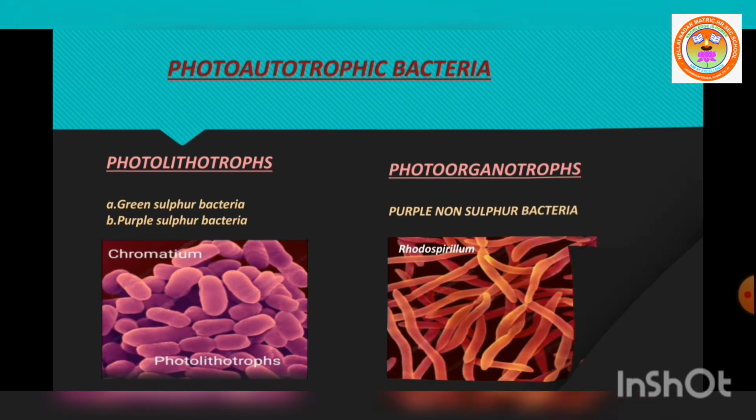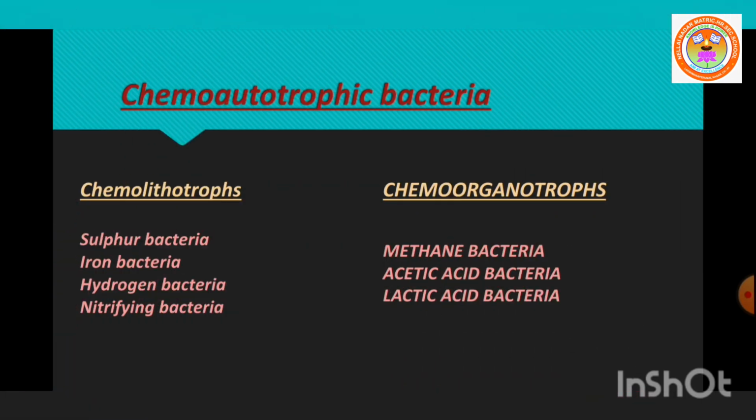Now the next type of autotrophic bacteria is chemoautotrophic bacteria. Photo refers to sunlight; chemo refers to chemical energy. So here the source of energy is obtained from the oxidation of chemical substances, organic or inorganic. This chemical energy is used for the synthesis of food material.